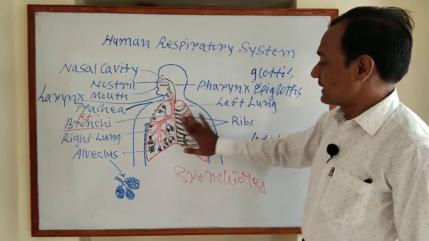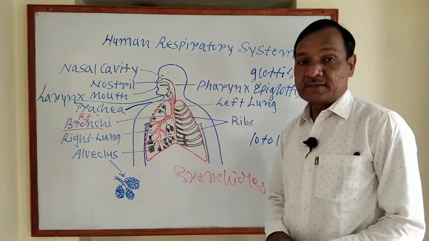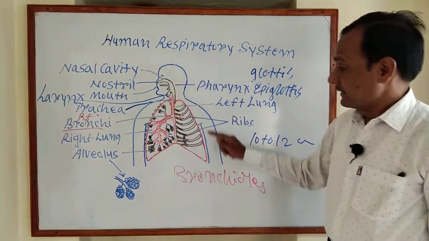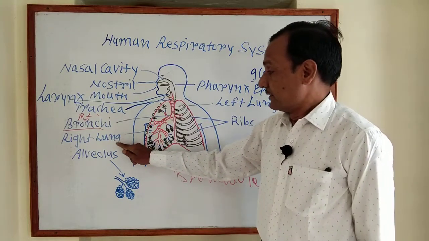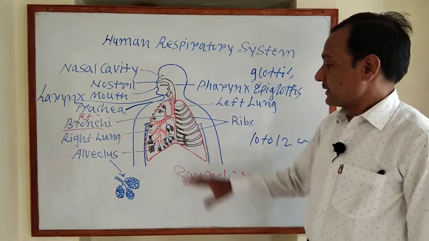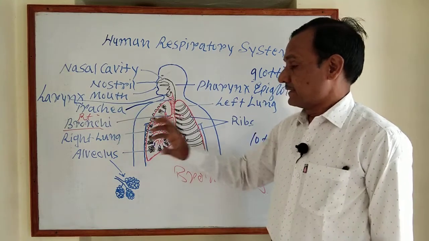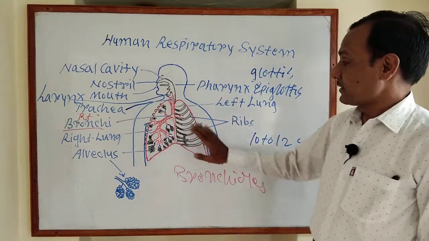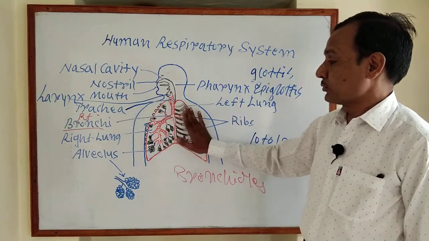The lungs are the main respiratory organ. They are spongy, elastic organs present in the thoracic cavity.